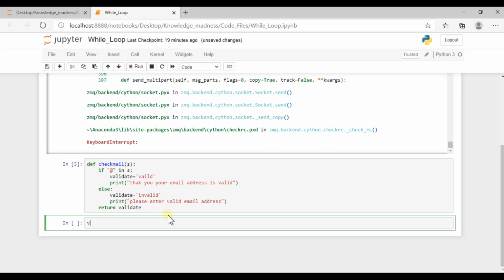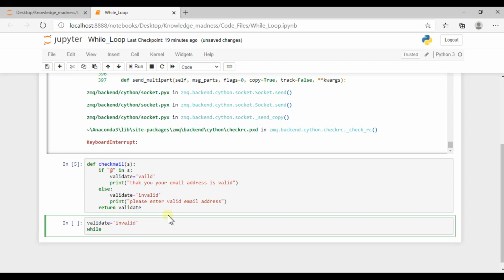So I'm initializing some values here, like our validate equal to, at the time of initialization, what will be the value? Obviously the value should be invalid because this is the start.